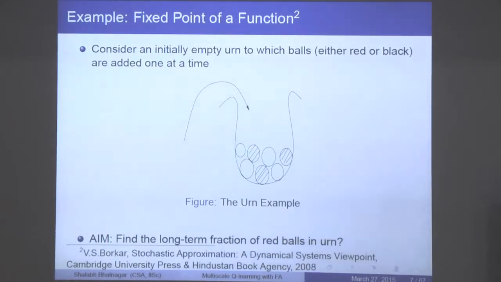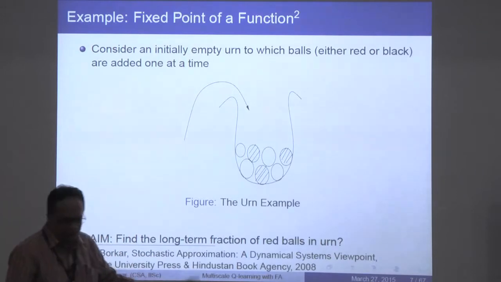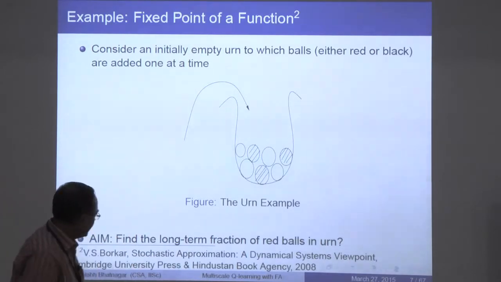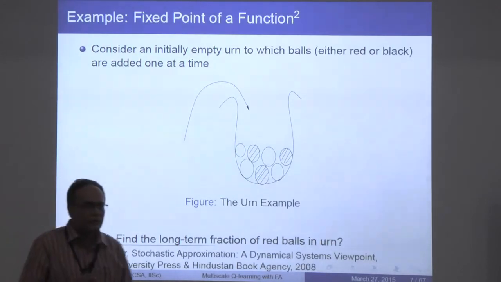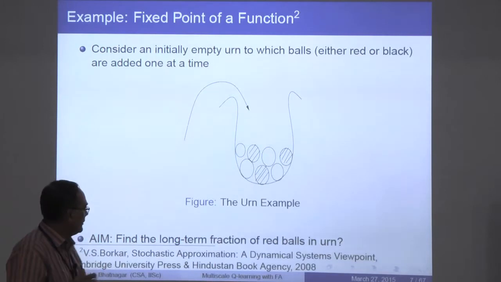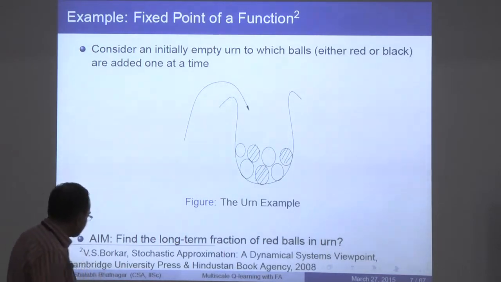So Borkar has this nice book. It is also available in Indian print for about 200 rupees. It's a good idea to buy this book, and it gives you a good overview of stochastic approximation, even though it's somewhat more mathematical. So you will have to first understand the basics of advanced probability and so on.